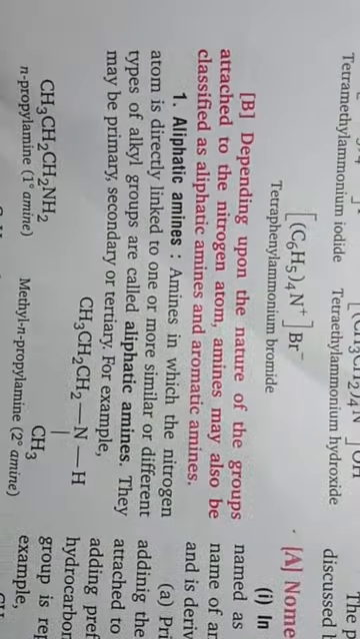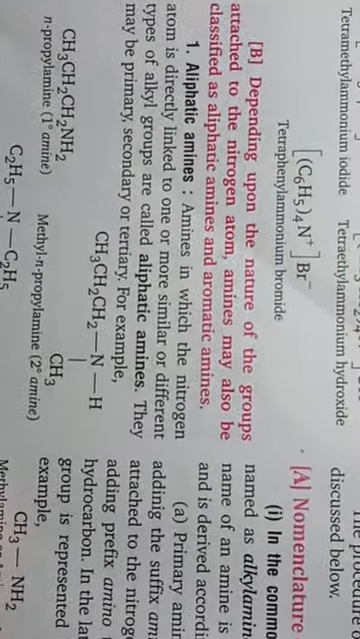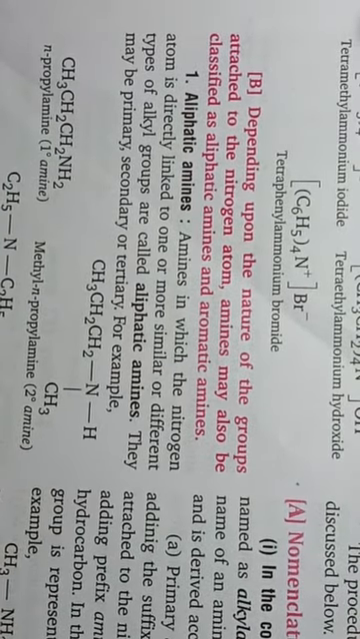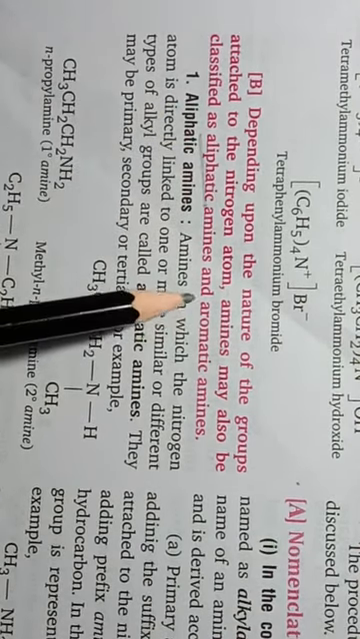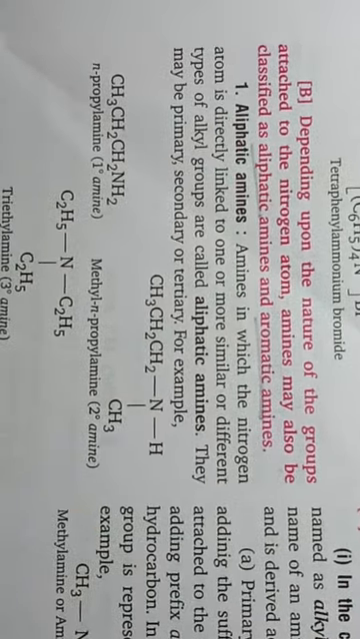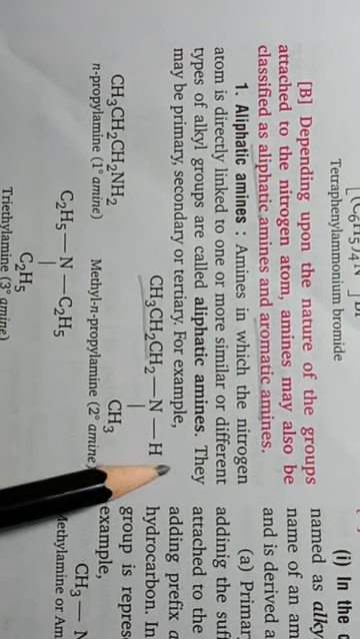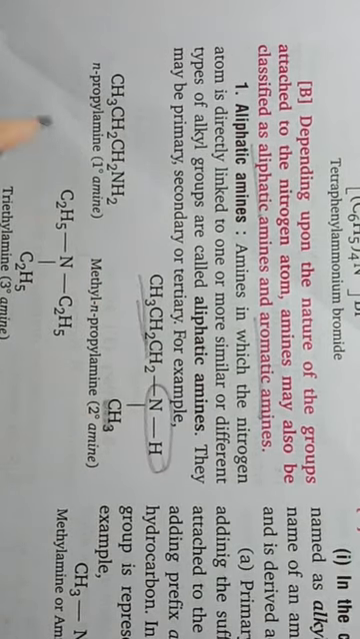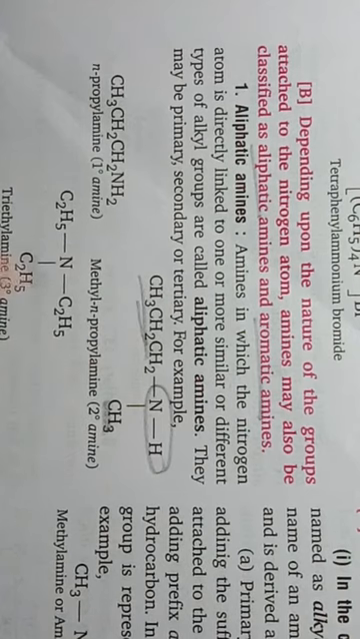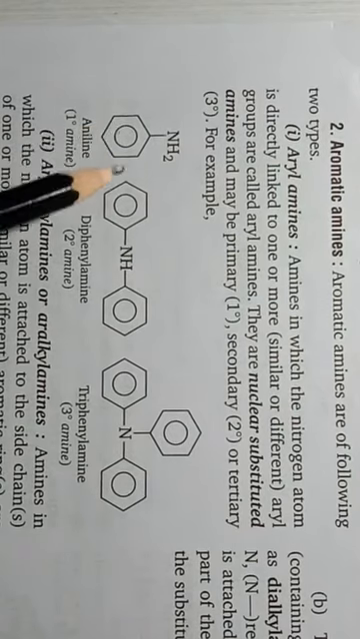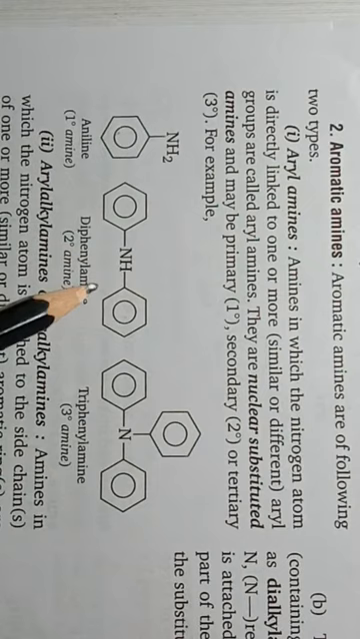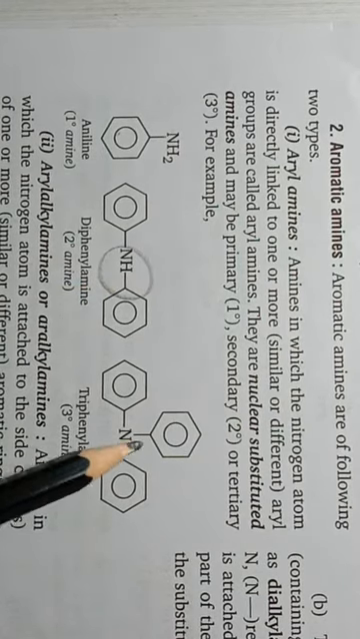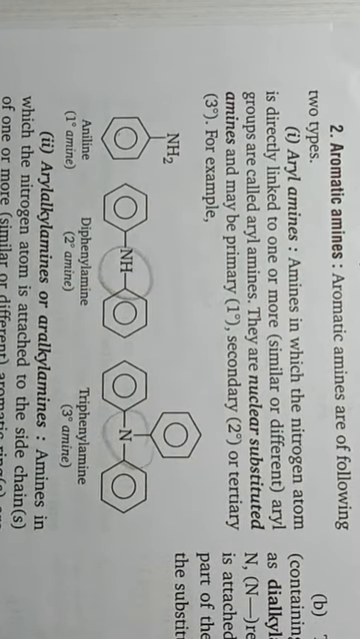Then the next classification is depending upon the nature of groups attached to the nitrogen atom. Amines may also be classified as aliphatic or aromatic amines. If the carbon chains attached with the amino group are open chain, then such amines will be known as aliphatic amines, and if benzene rings are present in the compound with the amino group, then such amines will be known as aromatic amines.